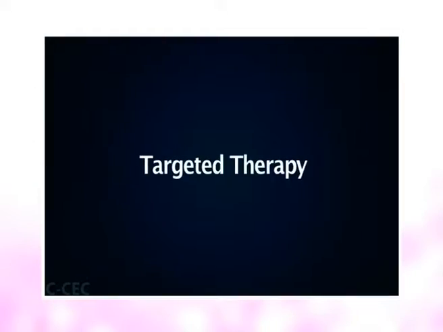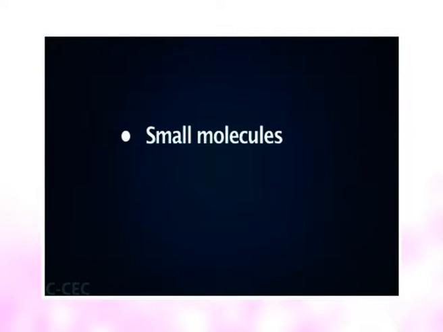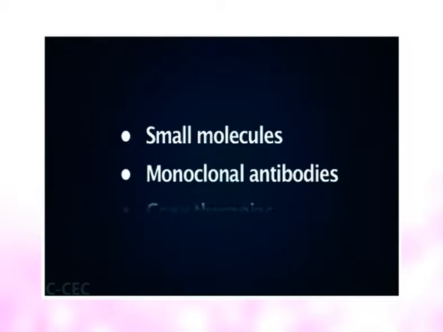Besides these, other methods for cancer treatment include targeted therapy. The main categories of targeted therapy are currently small molecules, monoclonal antibodies, and gene therapies. So, cancer is a group of diseases involving abnormal cell growth with the potential to invade or spread to other parts of the body.